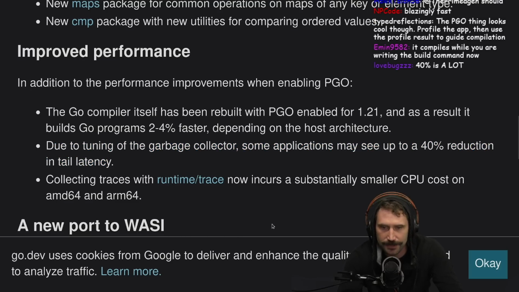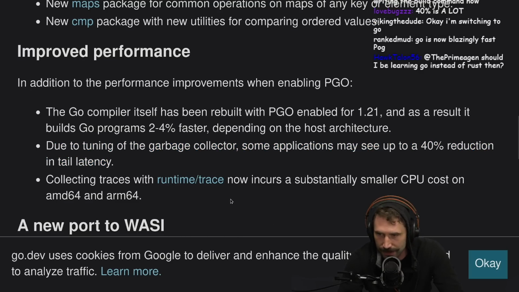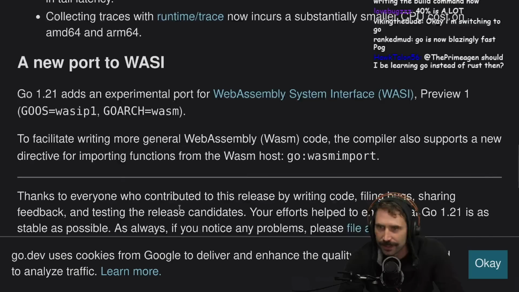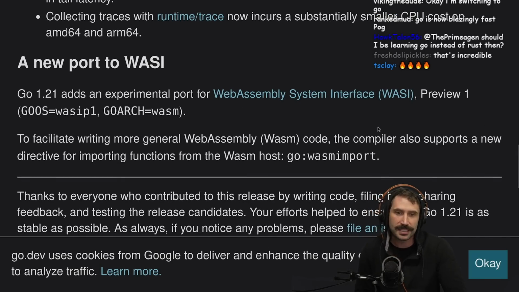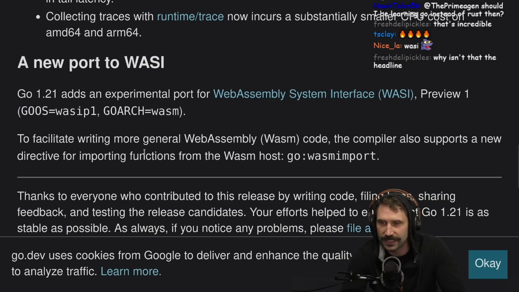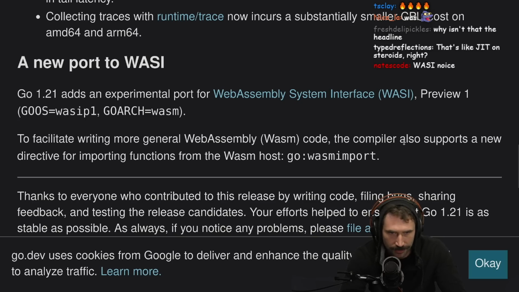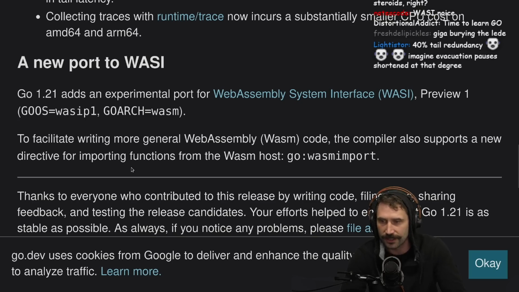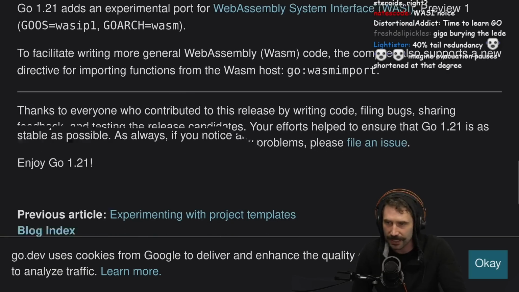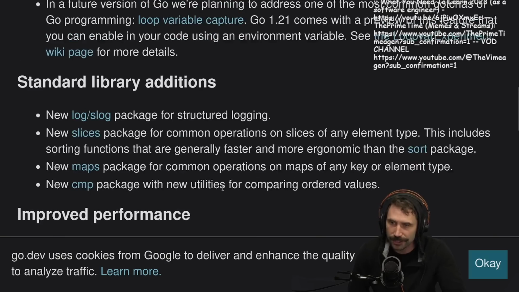Collecting traces with runtime/trace now incurs a substantially smaller CPU cost. Oh, let's go. New port to WASI. Go 1.21 adds an experimental port for WebAssembly System Interface preview 1. To facilitate writing more general WebAssembly code, the compiler also supports a new directive for importing functions from the Wasm host, go:wasmimport. Thanks, everyone who contributed. Let's go. Actually, this is really cool. There's some really good stuff.